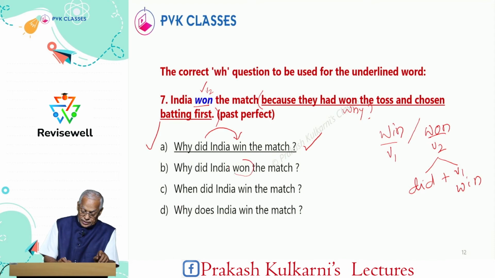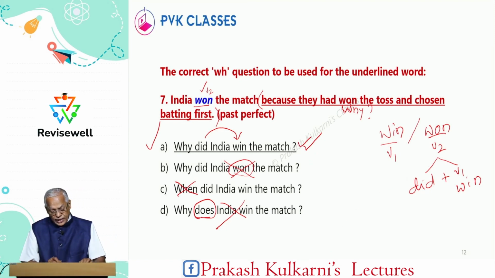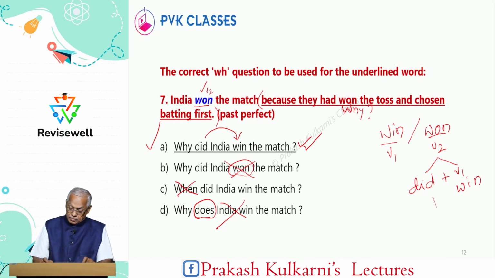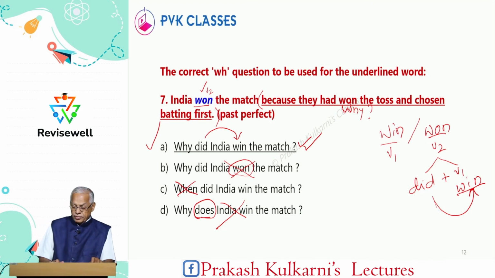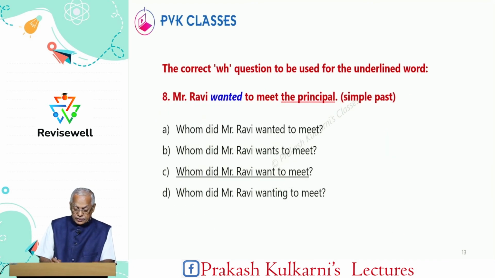Here won is there, past tense is there. Here, when did India win the match? So here when is there, but here it is applicable to why. So why does is present tense, therefore this is also wrong. The correct option is why did India win the match? Please remember, after did, present tense verb comes. Okay. So the next one is the 8th.